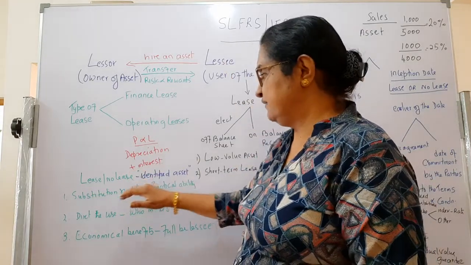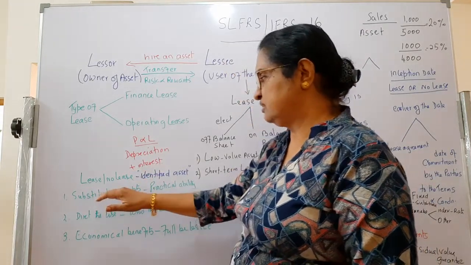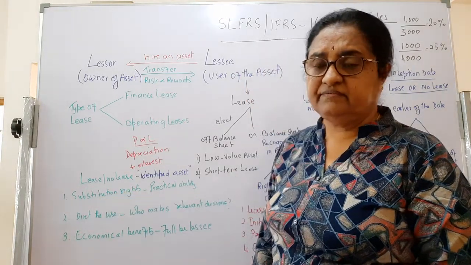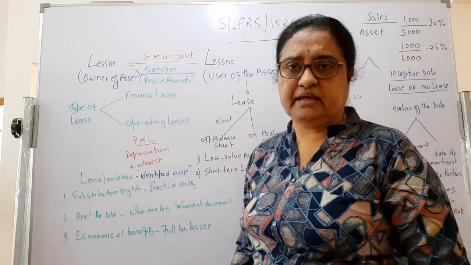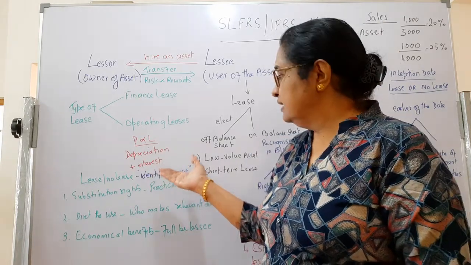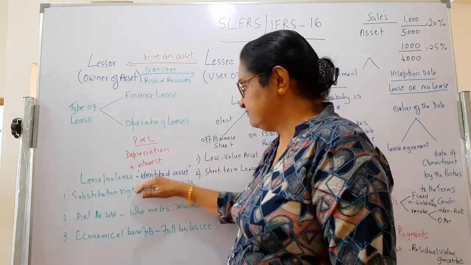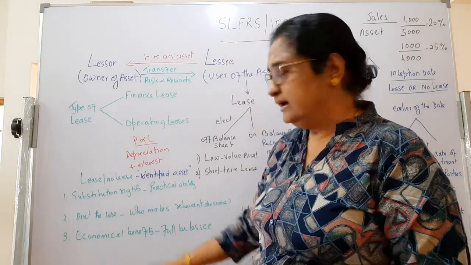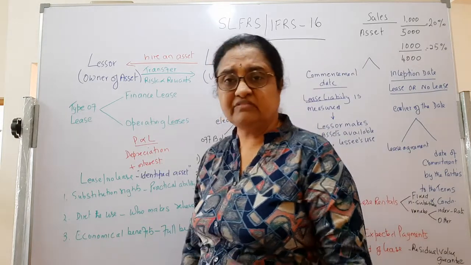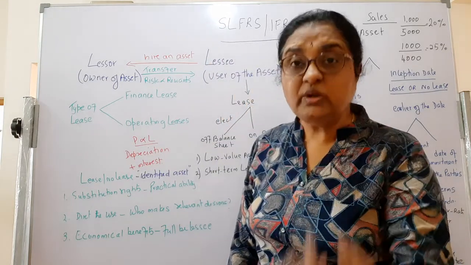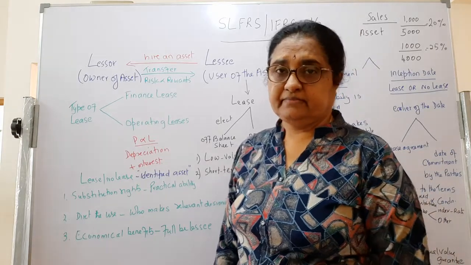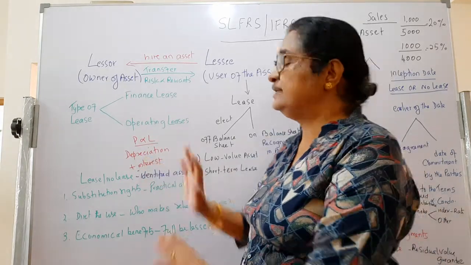To be an identified asset, you have to make sure whether the supplier has substitution rights or not. If he doesn't have a substitution right, then there is an identified asset. Even if there is an identified asset, who directs the use of the asset, and whether the economic benefits are substantially or fully obtained by the lessee, then there is a lease.